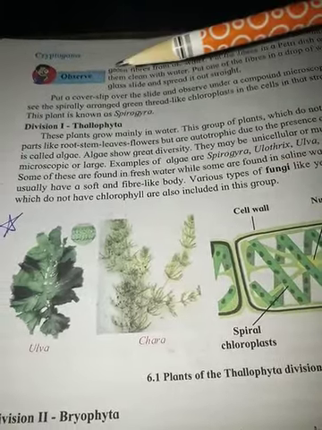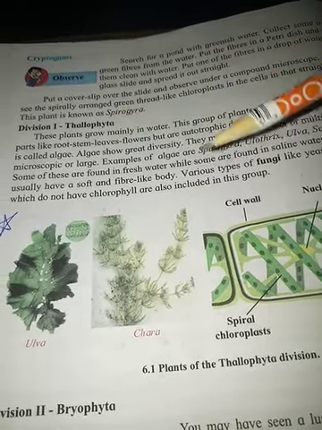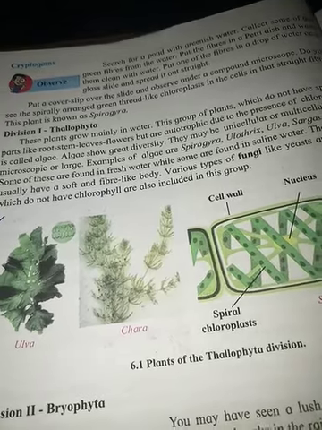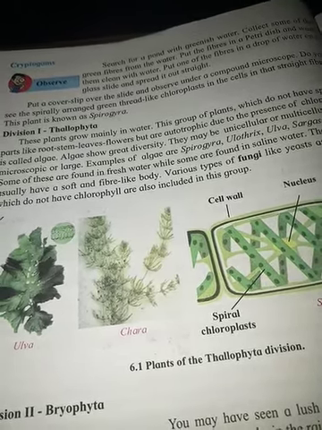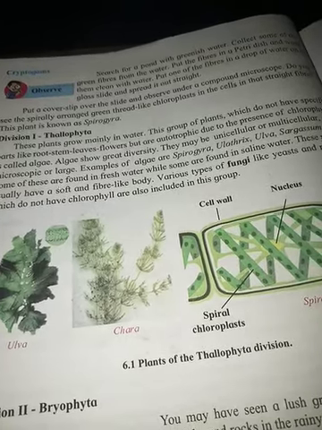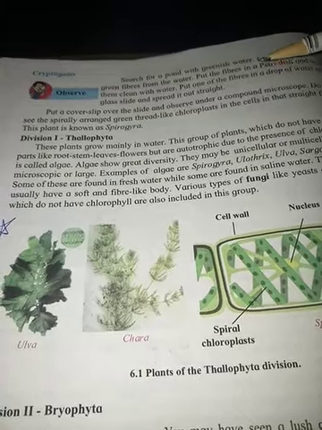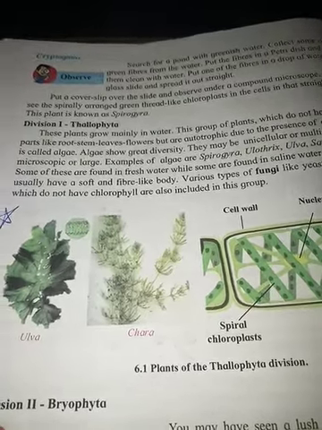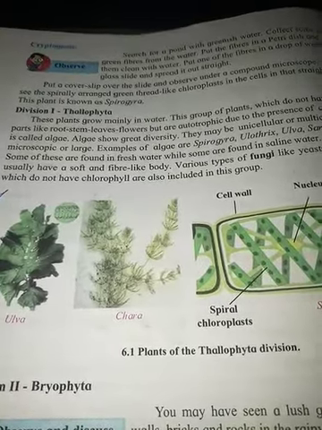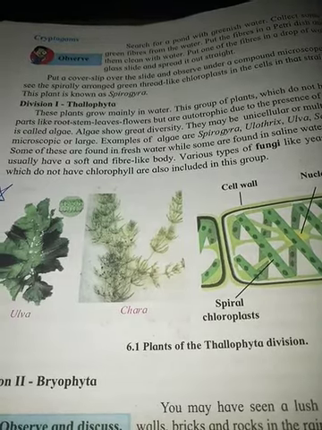The plants of this group Thallophyta don't have a specific root, stem, leaves, fruits or flowers, but all the work is done by the unicellular plant body, and they vary. Some are unicellular, some multicellular, some very small, which we have to see under the microscope, and many are large also.